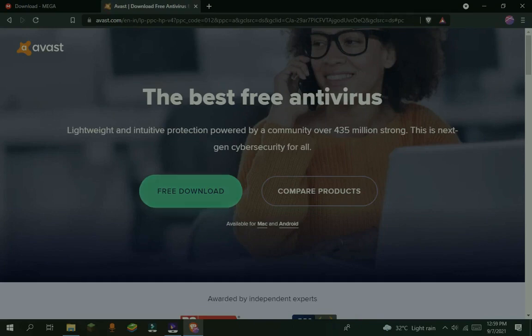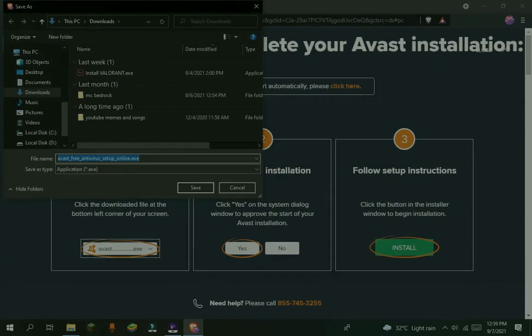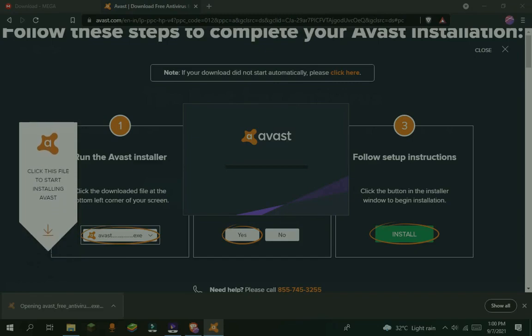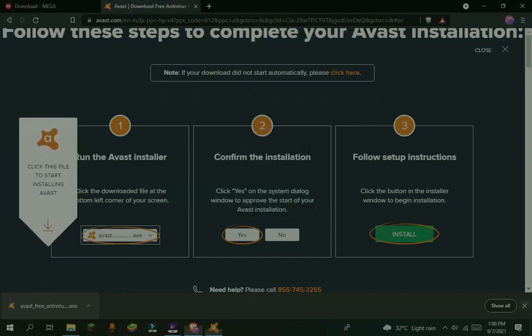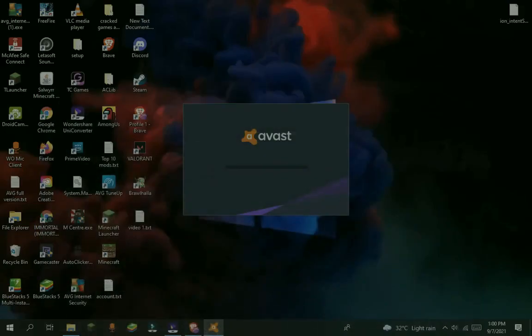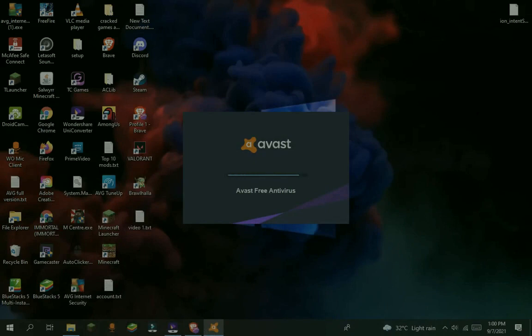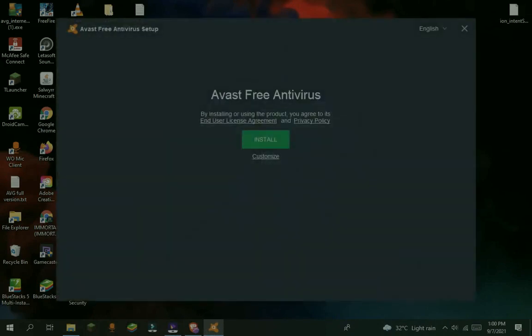Now press free download. Now it will be downloaded like this. After downloading, double click on the .exe file. Now it will be installed. It will take some time. Now press install.